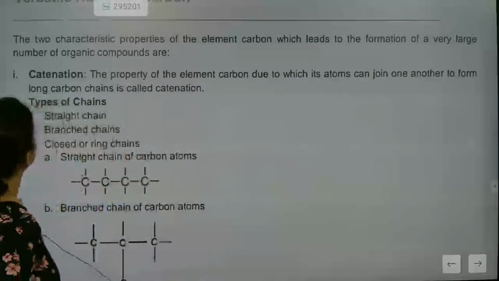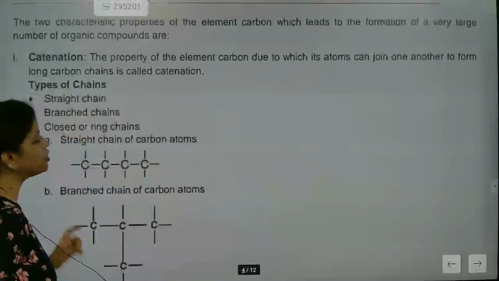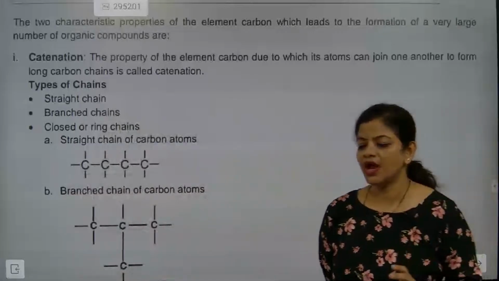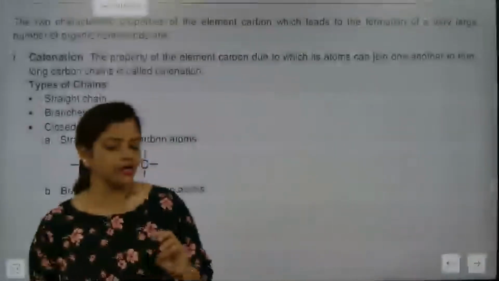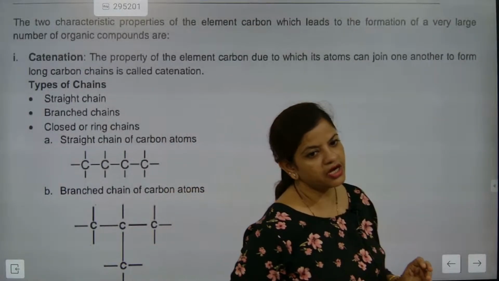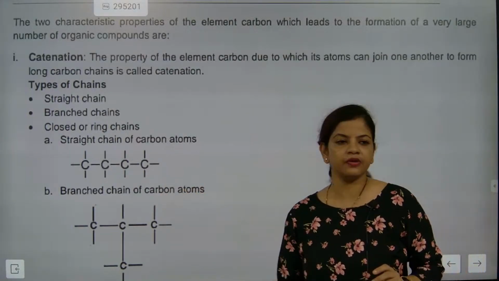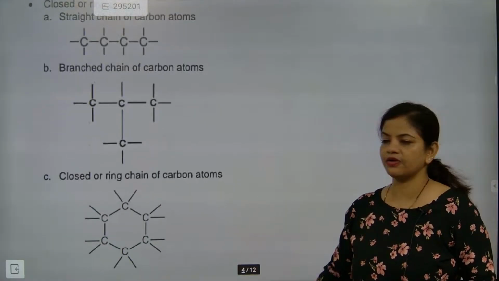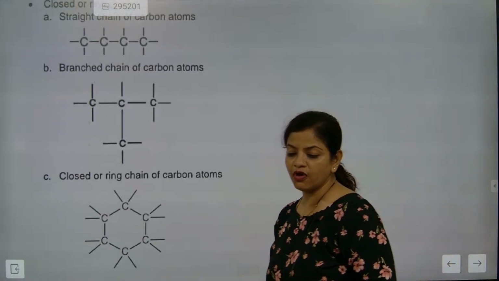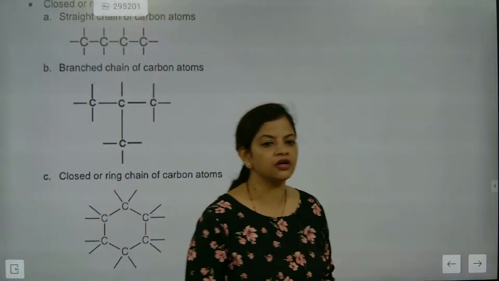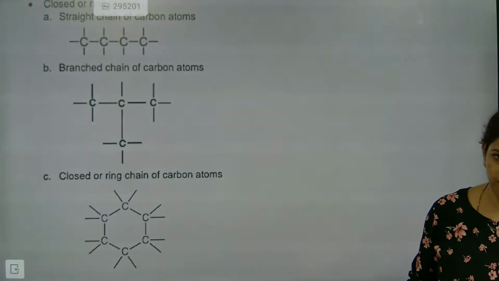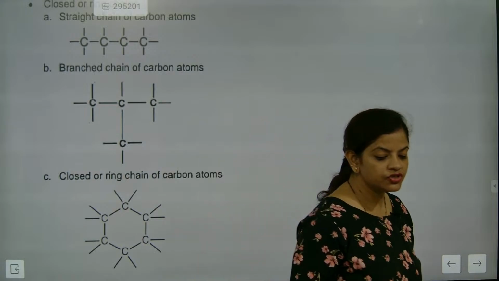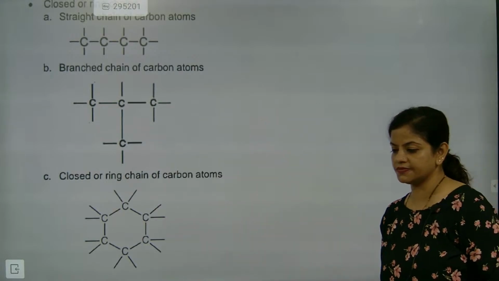Now, next: straight, branched and closed rings. Carbons make which type of structures? Straight, branched or closed rings. This is a straight chain of carbon, this is a branched chain of carbon, and this is a closed ring of carbon. So three different forms of carbon will be there: straight, branched and closed. Note down this one.